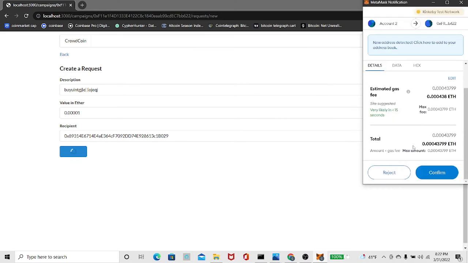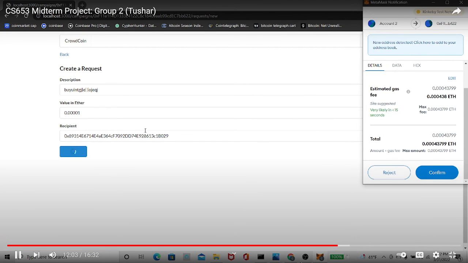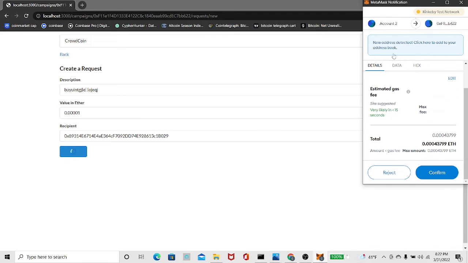See, perfect. It's really important to understand why I was getting the error before. It is because I was trying to create this request from a different account, and that account address was not the same as the manager address. So I changed back to the account that has an address associated with the manager, and that is why I was able to create the request. Because the whole purpose of this is to actually allow the manager to create the request.